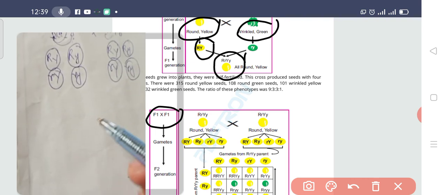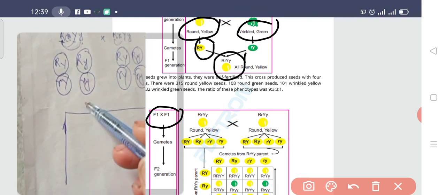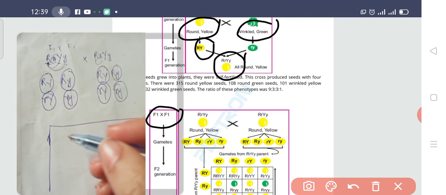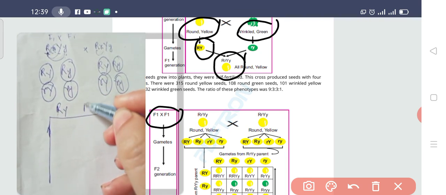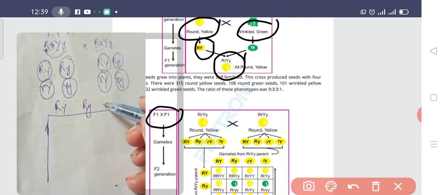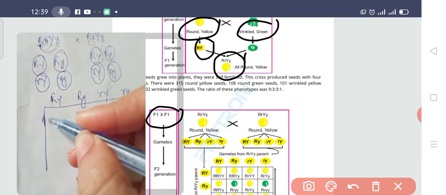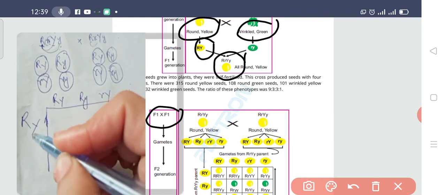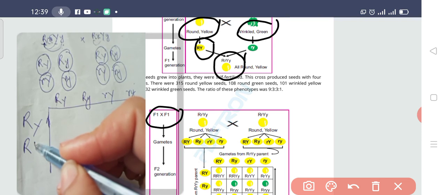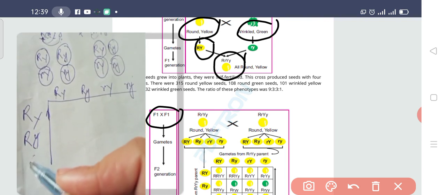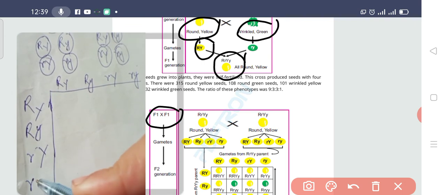Now we are going to make the Punnett square, in which we are going to see what the result would be. So one parent's gametes on one side and the other parent's gametes on the other side. Now similarly, capital R capital Y, capital R small y, small r capital Y, and small r small y.